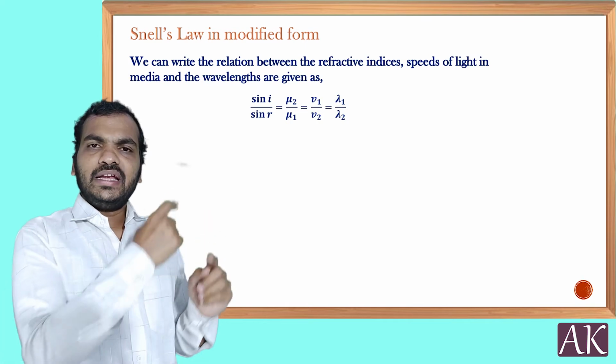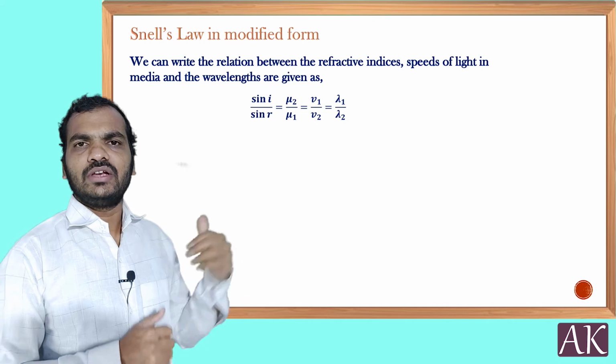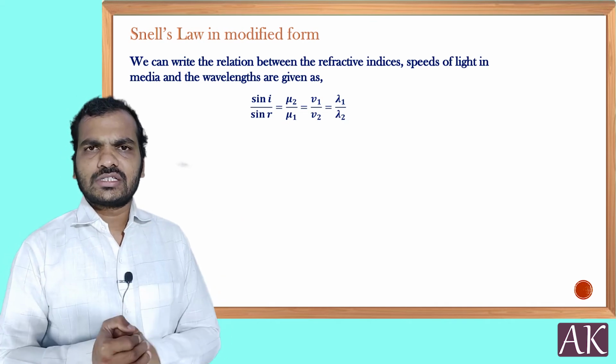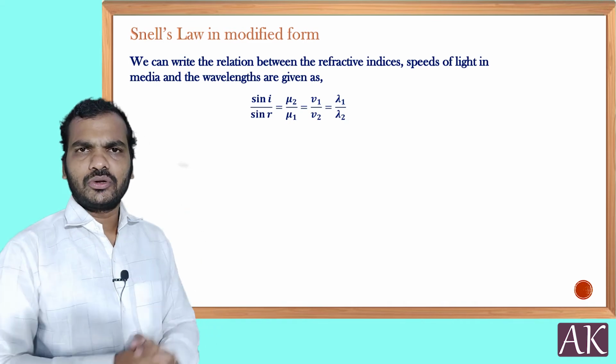Now here, if the speeds are v1 and v2 in the first and second medium, then it is going to be v1 by v2. Why? Because refractive index is inversely proportional to the speed of light in that particular medium. This is how we are going to write it.